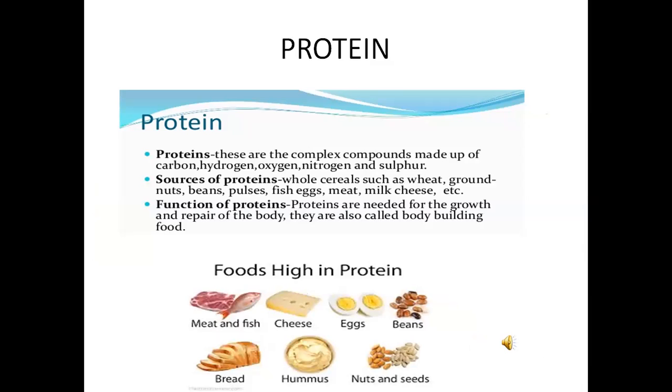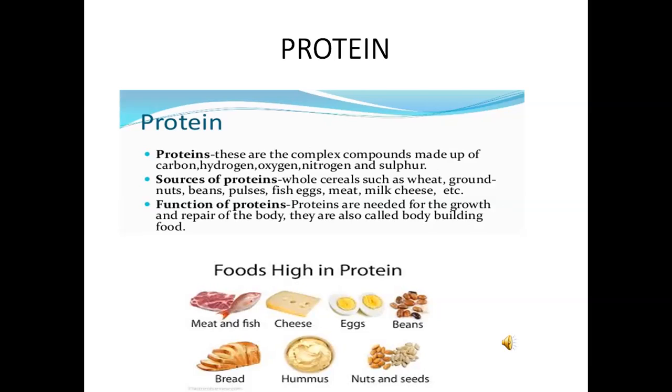Proteins are complex compounds made up of carbon, hydrogen, oxygen, nitrogen and sulfur. Sources of proteins: whole cereals such as wheat, groundnuts, beans, pulses, fish, eggs, meat, milk, cheese, etc.